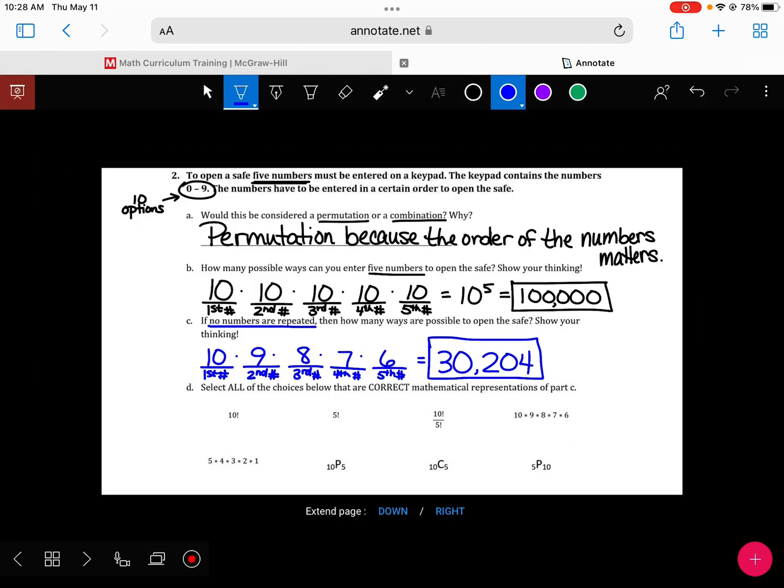It's almost 100, or no, almost 70,000 left.